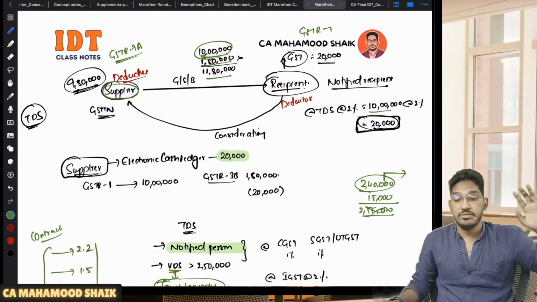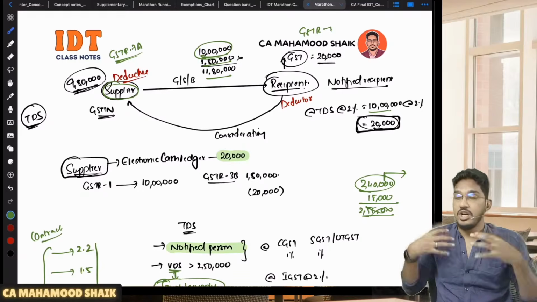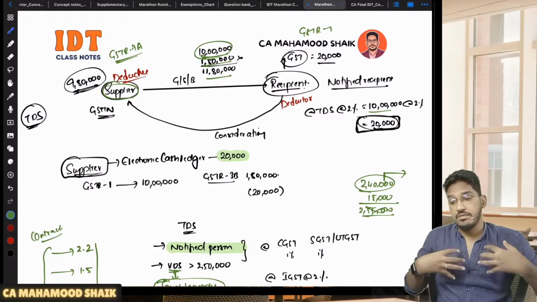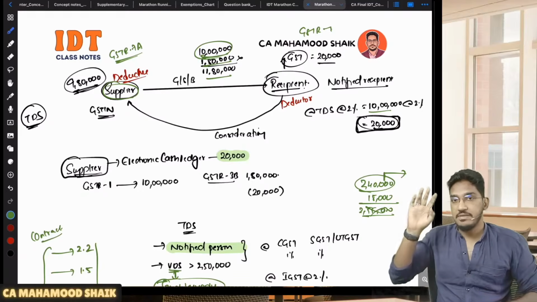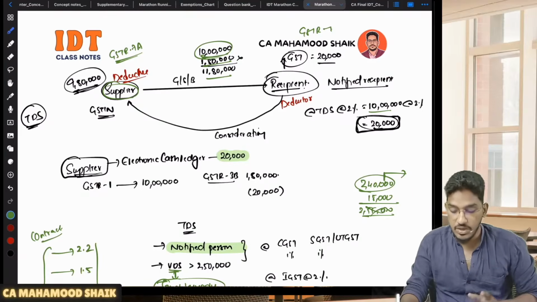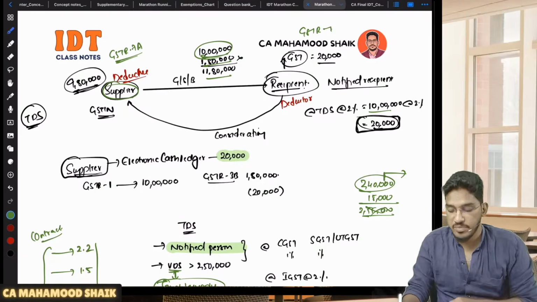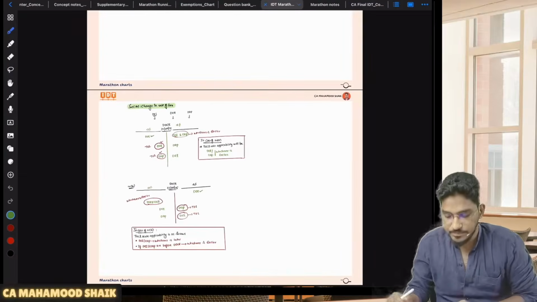Like in the Income Tax Act, we have 26AS. If we have TDS getting deducted from our various sources of income, how much TDS has been deducted against us, we want to know. How do we know? They will make available one 26AS statement. Similarly, even in the case of GST also, for the deductee, what is the amount of TDS deducted? The TDS certificate will be made available in GSTR 7A.